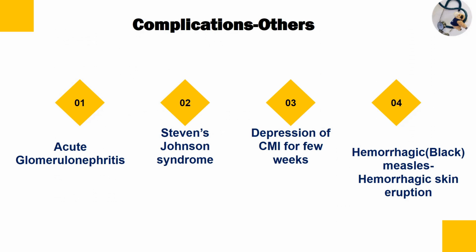Some other complications can be acute glomerulonephritis in the kidney. Stevens-Johnson syndrome can occur. There can be depression of the cell-mediated immunity for a few weeks. So at this time there can be flaring up of tuberculosis. And then there can be a bad form of measles, that is hemorrhagic measles, also known as black measles, which leads to hemorrhagic skin eruptions and then may lead to death also.